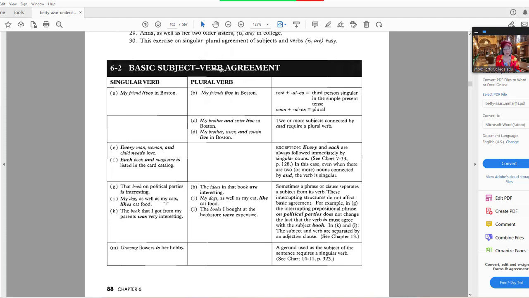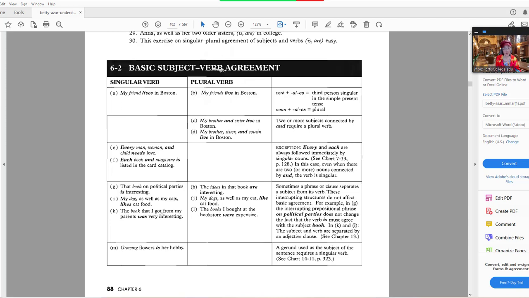My dog, as well as my cats, likes cat food. And as well as my cats is a prepositional phrase. So therefore, the subject of the sentence is my dog. And therefore, singular subject takes singular verb, likes cat food.